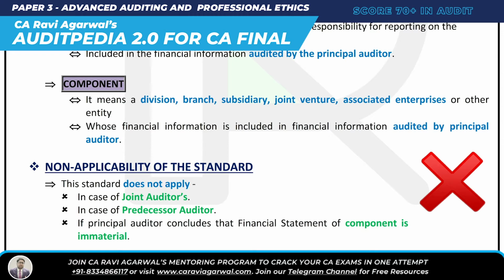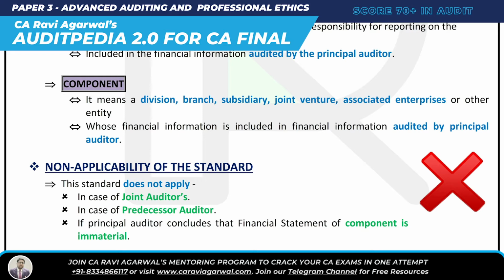Where I, as principal auditor, think that the financial statement of this component, my small branch or maybe my small subsidiary, is very immaterial. It's not important. It's immaterial, so it is not included. In case you talk about the predecessor auditor, the one who was there before you.